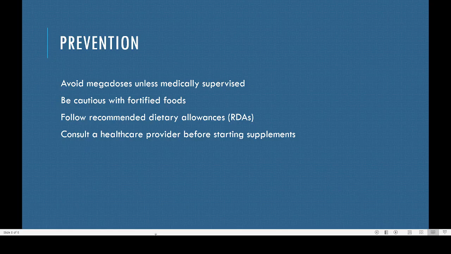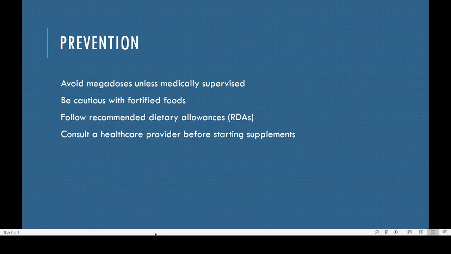Consult a healthcare provider before starting any kind of supplement. And most of the time what happens is that people go to gym and there will be one trainer who says this is good. Then the person will be buying it. So he or she is not a doctor. When a doctor is telling, they have studied at least for 6 years, then they will be studying again for 3 years for MD. Then they may be in that field for several years. So from practical experience, they may be knowing a lot of things which an ordinary person may not be able to tell. So that is a problem. Unless medically supervised, we should not take anything beyond a certain level.